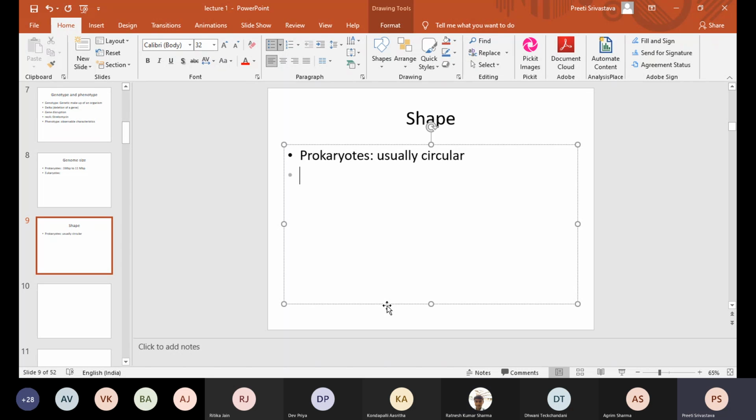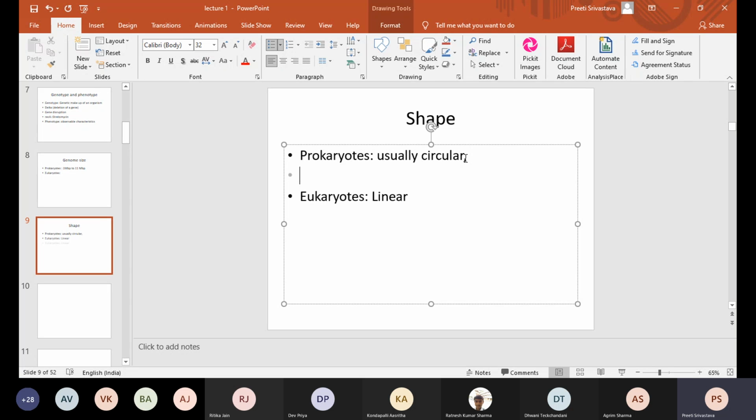What about others? In eukaryotes, they are arranged in the form of chromosomes. For eukaryotes, it will be linear, but in prokaryotes, usually circular.